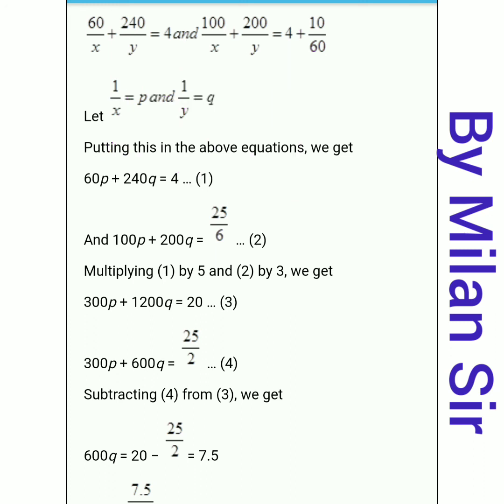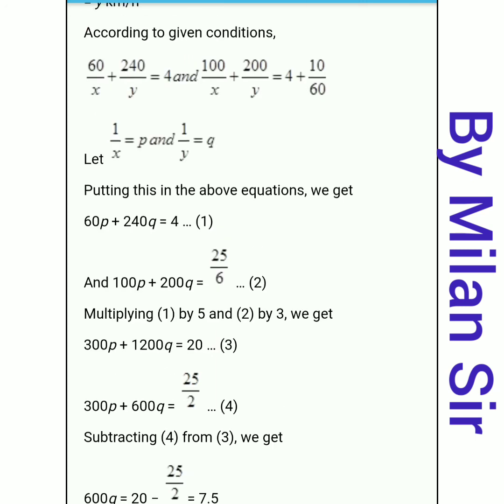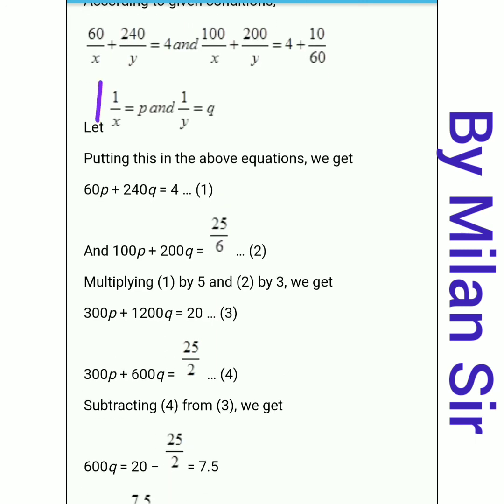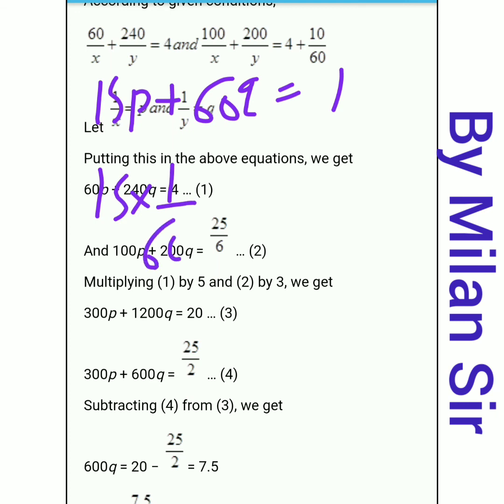Our equation number 3 is here 15x, sorry, 15p plus 60q is equal to 1. Okay, now put p is equal to 1 upon 60.